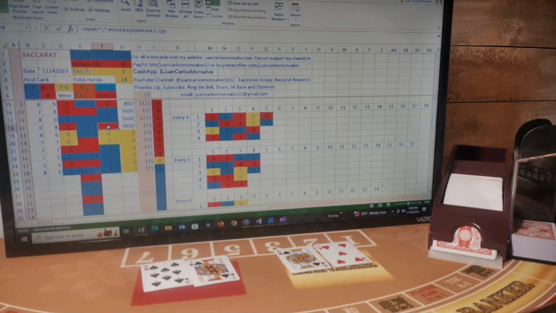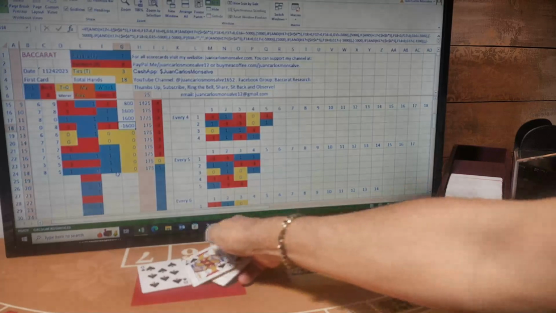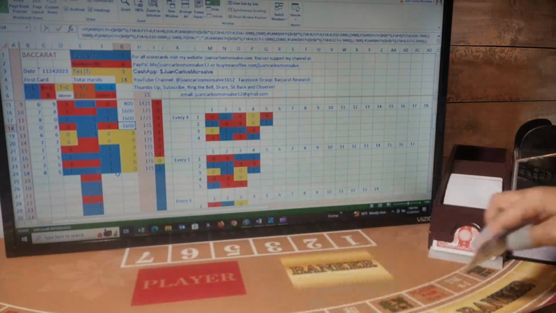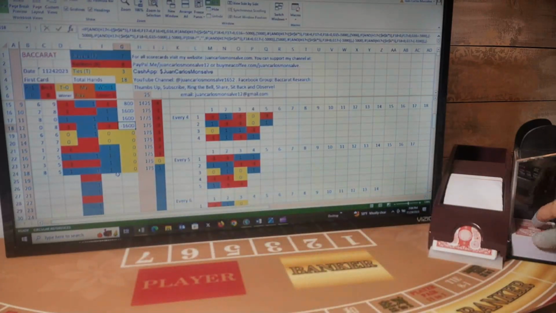Unfortunately, because of this loss, I could have been winning 1600 per hand if I would have won this hand. But because I have to follow my rules, I have to quit betting at this point. That's why I haven't been able to take advantage of this winning streak. That's what I look for when I'm betting this system: to get to a point where the bet is high enough and then I start winning, like a winning streak.